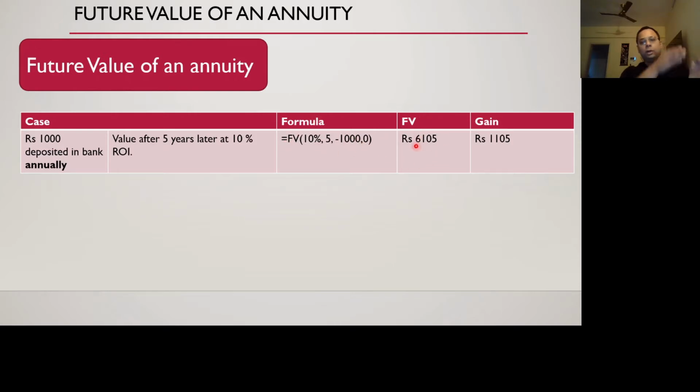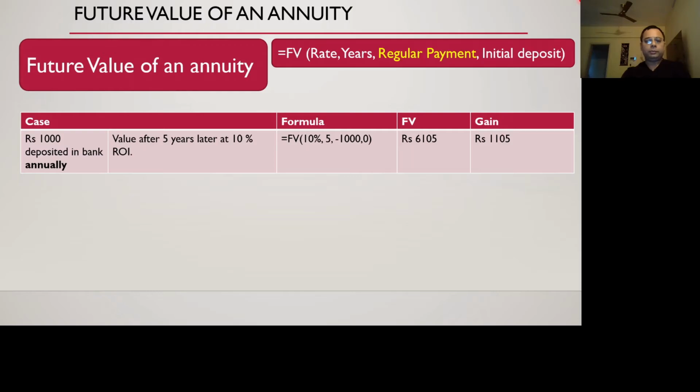What happens is on the 1,000 rupees that you have paid initially, you are getting interest for 5 years. On the second 1,000 rupees that you have paid in the second year, we are getting interest for 4 years. Then the third one is getting interest for 3 years. That way it is going on. So that's why it's called an annuity.